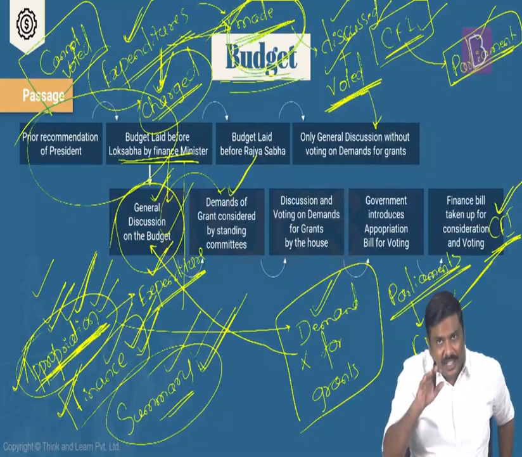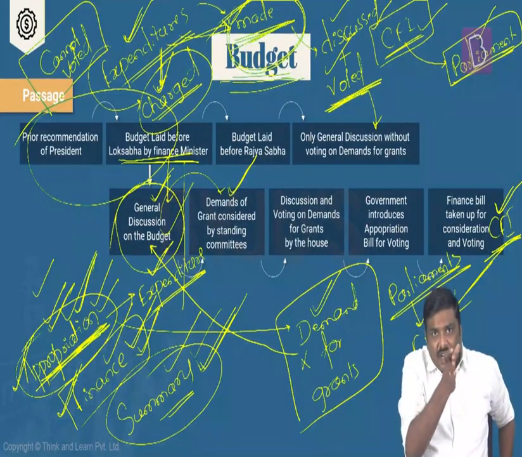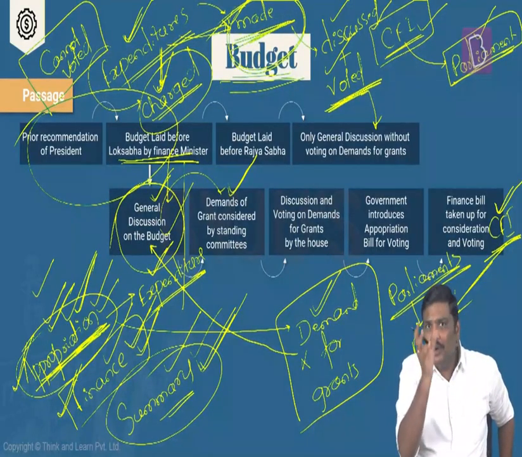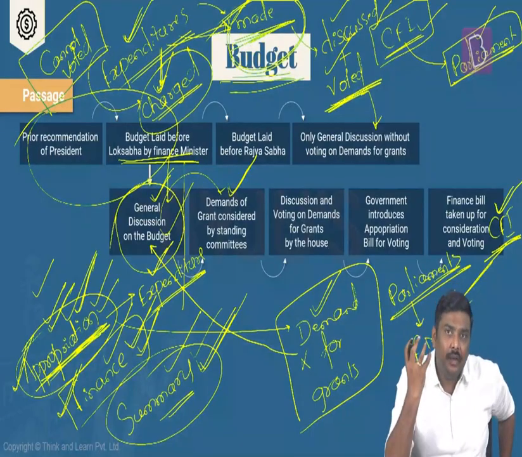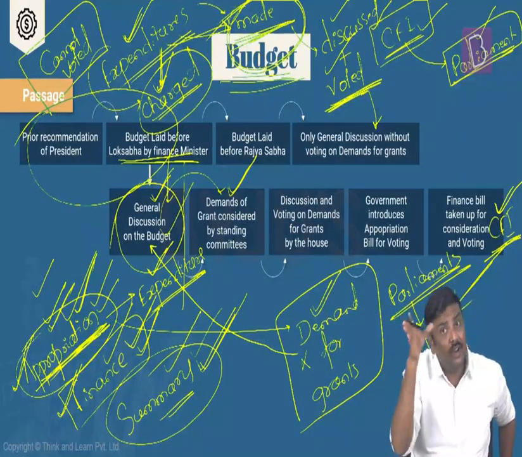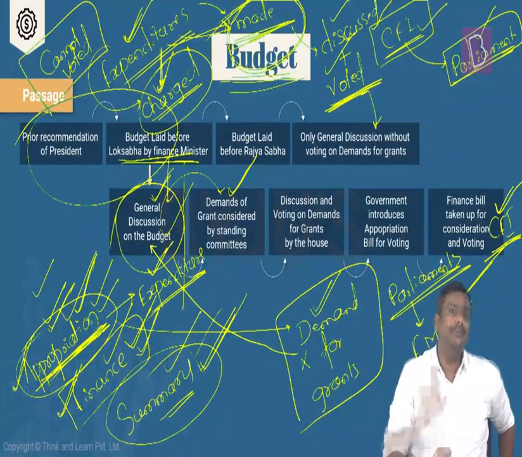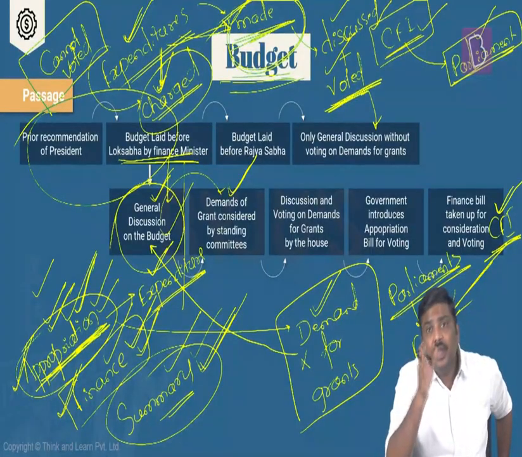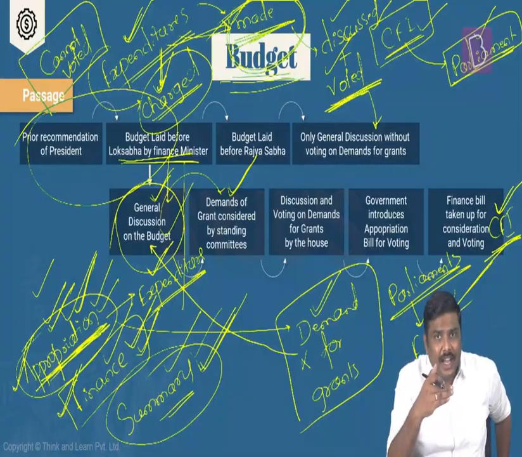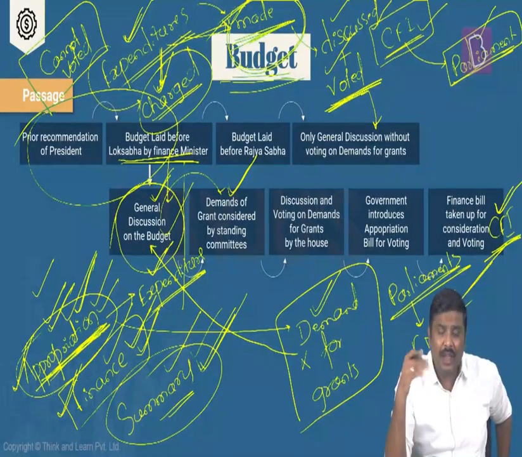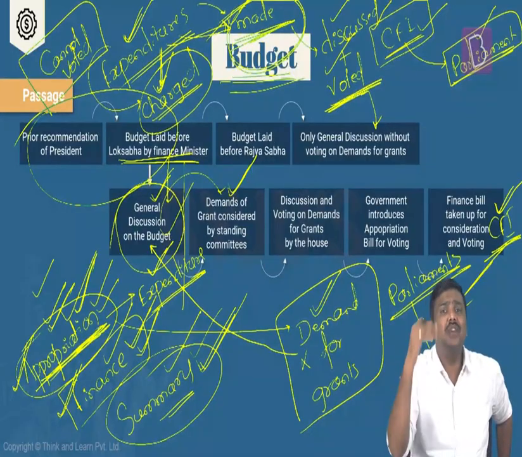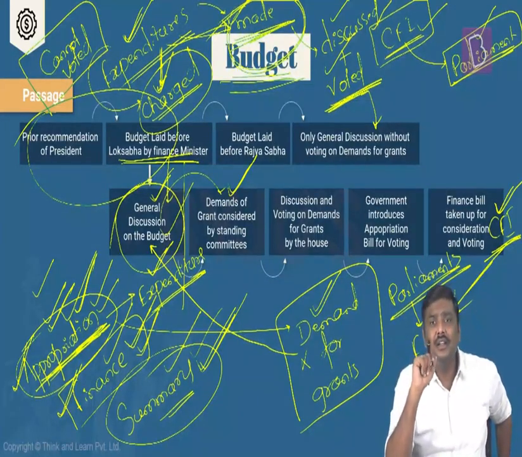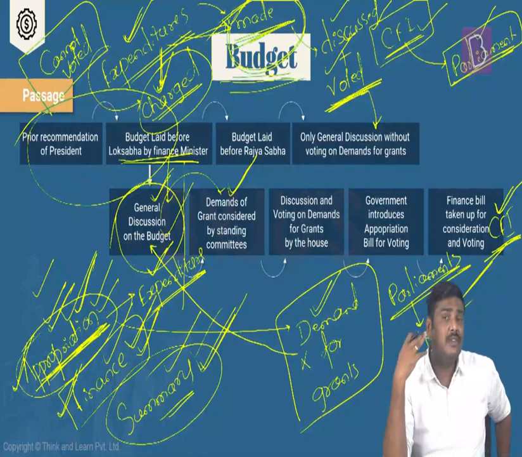We are going to set up the standing committees after the adjournment of the parliament. We will allocate the demand for grants to these standing committees. What is the objective here? Objective is very simple. If the Lok Sabha starts taking up all the demand for grants one by one, starts evaluating how much money is required, gets into the details of every demand for a grant, the time taken for Lok Sabha to pass all of this will be very, very high.